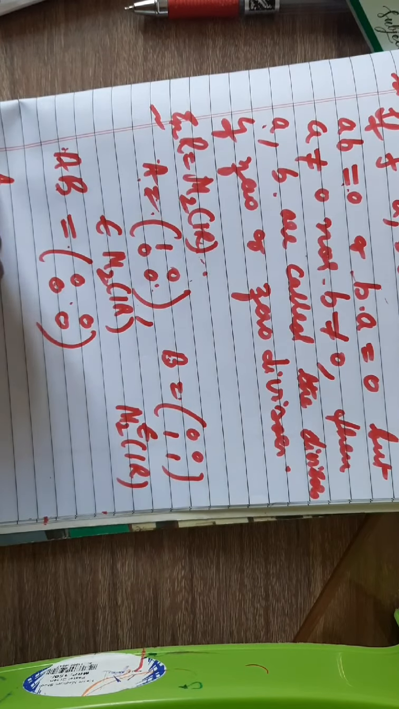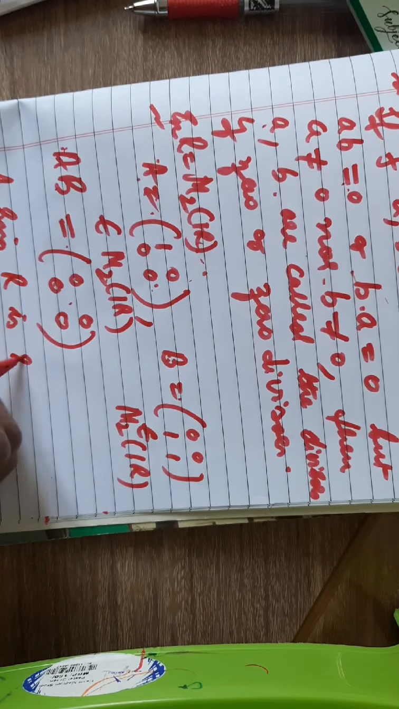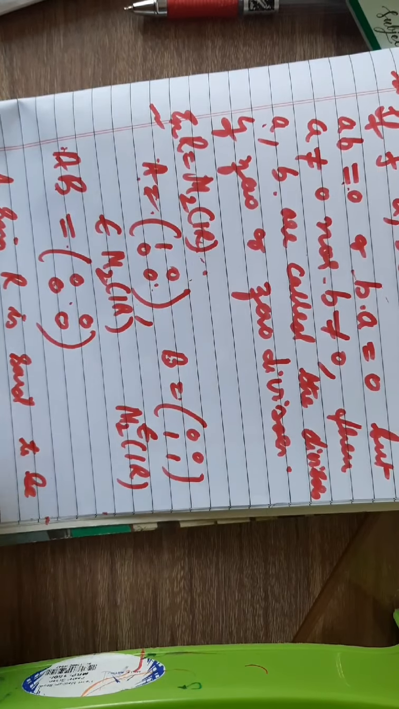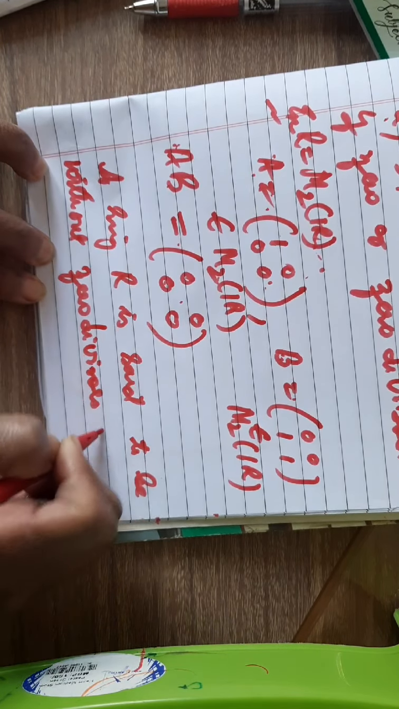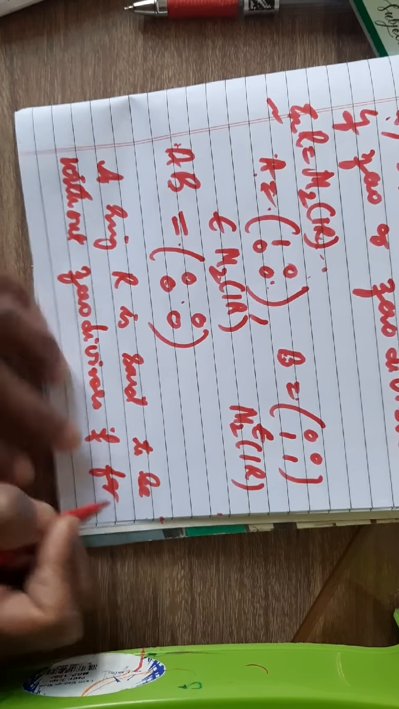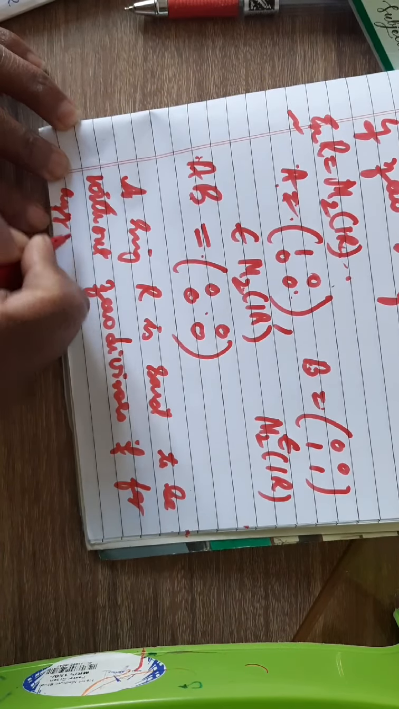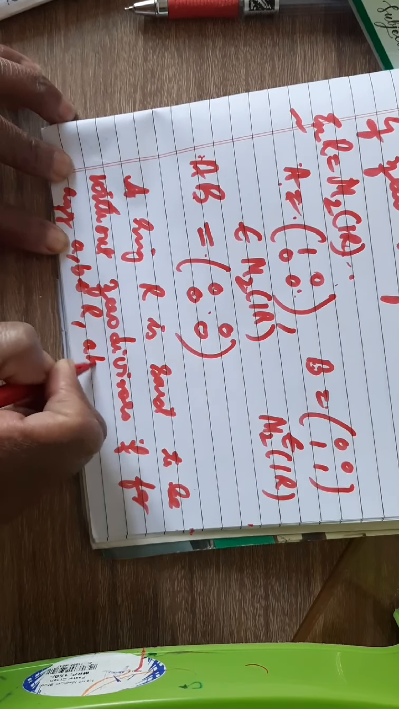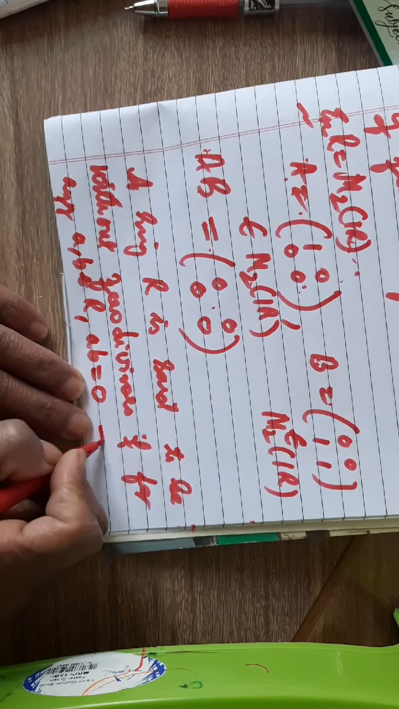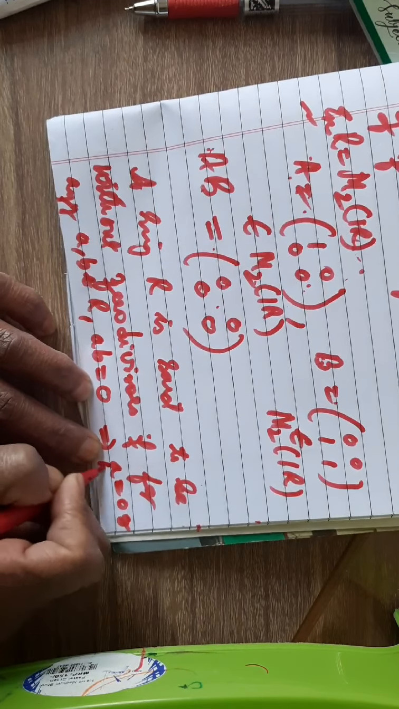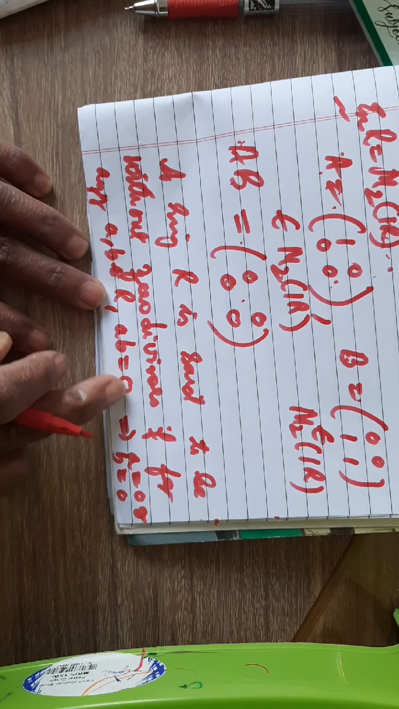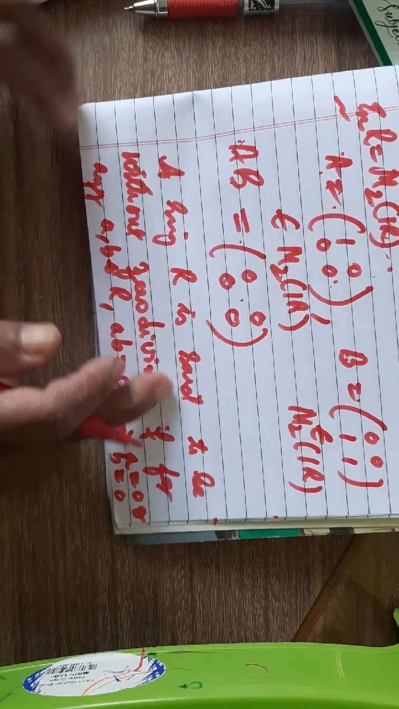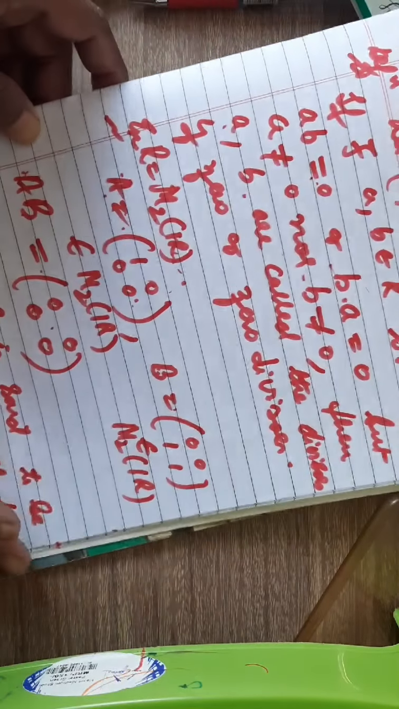Now next, a ring R is said to be without zero divisor if for any A, B belonging to R, if the product AB is equal to 0, it implies that either A is equal to 0 or B is equal to 0. That means whenever the product AB is equal to 0, at least one of the elements must be equal to 0. Then in that case, a ring R is said to be without zero divisor.